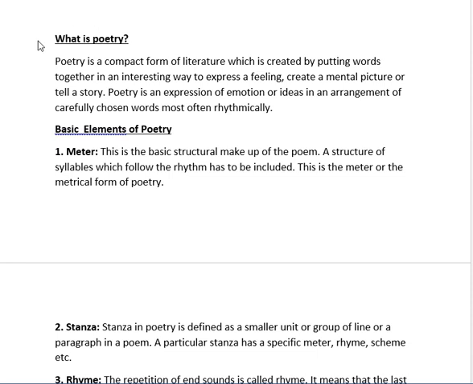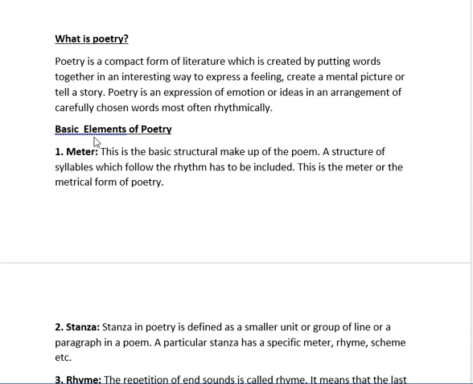What is poetry? Poetry is a compact form of literature which is created by putting words together in an interesting way to express a feeling, create a mental picture, or tell a story. Poetry is an expression of emotion or ideas in an arrangement of carefully chosen words, most often rhythmically. So, my dear students, it's not easy to define poetry. It's difficult to say what poetry is, though different scholars have given different types of definition. Let's understand some basic elements of poetry.